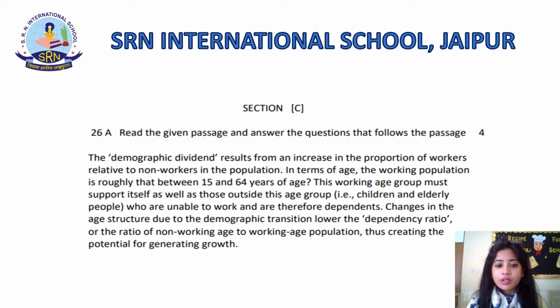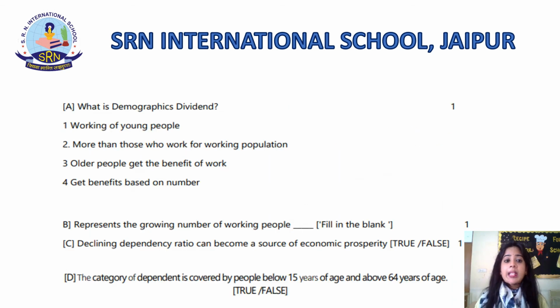Changes in the age structure due to the demographic transition lower the dependency ratio, or the ratio of non-working age to working age population, thus creating the potential for generating growth. This is the passage that I have just read, and now you need to answer the following questions based on this passage. Make sure you read it twice so that you get a clear understanding of what is written in the passage. Let's proceed.